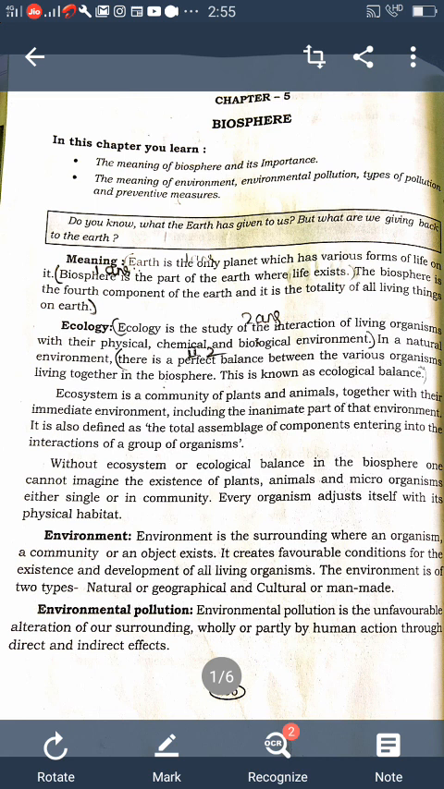Next one is ozone depletion. What is the meaning of ozone depletion? First, what is ozone? Ozone is a thin layer of gas found in the stratosphere. Understood? Ozone absorbs the ultraviolet rays and protects all the forms of life on the earth's surface.